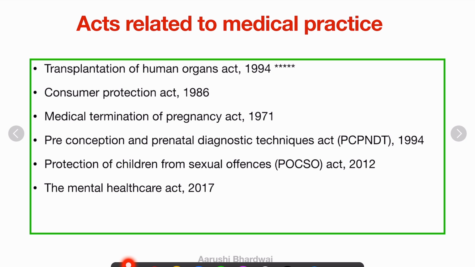So in this there are acts like the Transplantation of Human Organs Act, Consumer Protection Act, Medical Termination of Pregnancy Act, Preconception Prenatal Diagnostic Techniques Act, Protection of Children from Sexual Offences Act, and the Mental Health Care Act. In all of these, the most important topic will be the Transplantation of Human Organs Act. It is a very very important topic and can come in ophthalmology also and other subjects also. This is a very important act, and make sure you do prepare this topic.